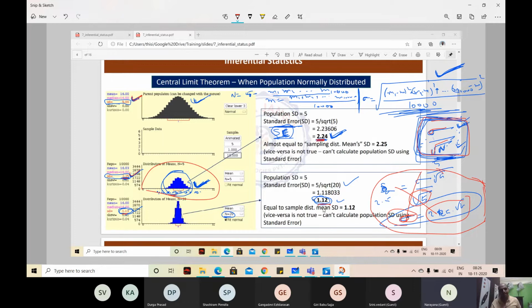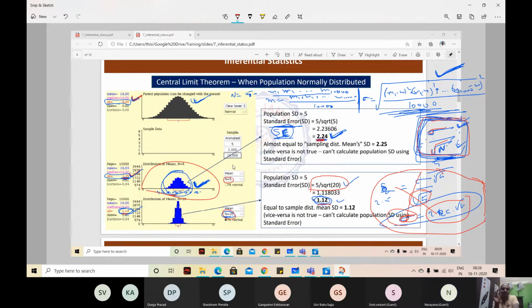If you take that 5 and 5, it is 2.24. If it is 5 samples with 20 apples, it's 1.12, right? No. 5 apples with... I didn't get that. I think you understood something wrong there. What are you thinking about this? I think 5 samples with 20, right? No. 10,000 samples with 20 apples each. Okay, 10,000 samples with 20 each. 10,000 samples with 5 each.